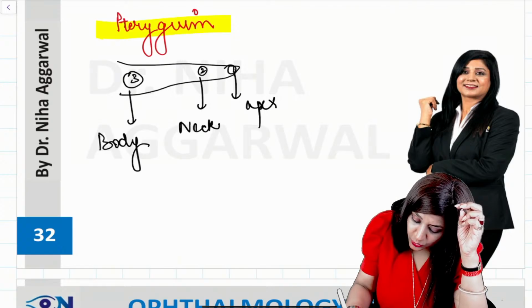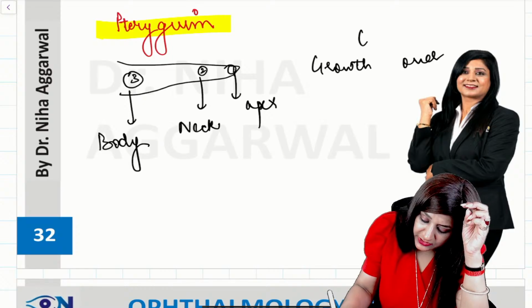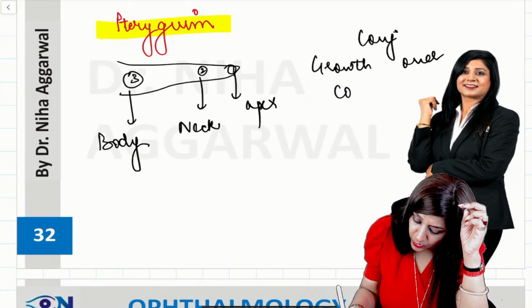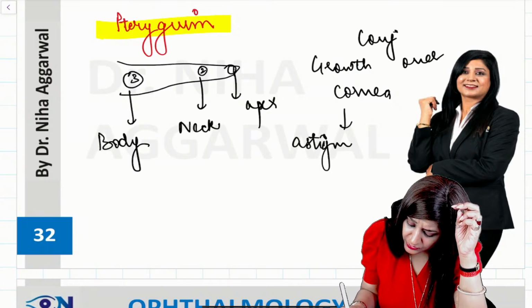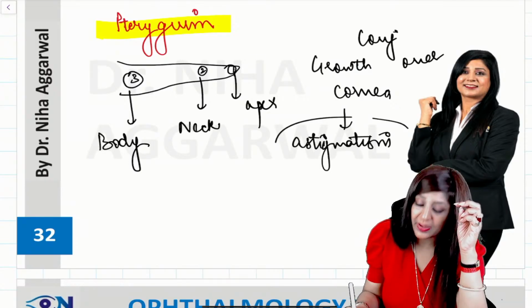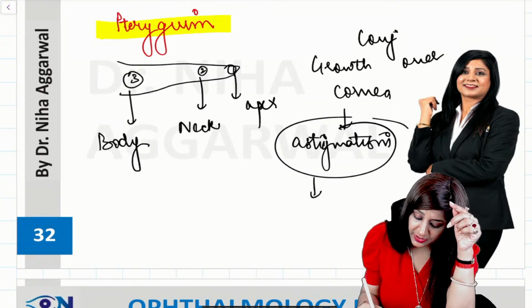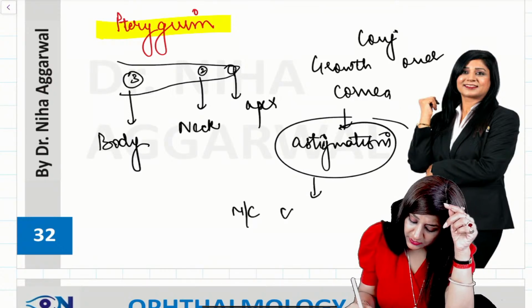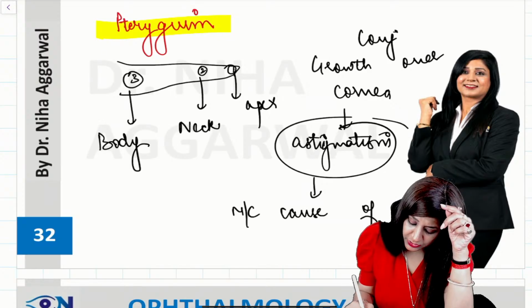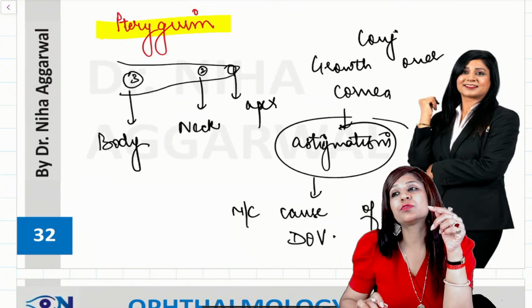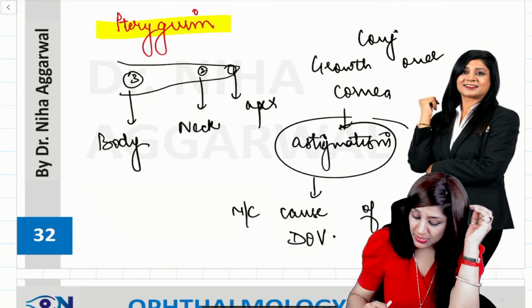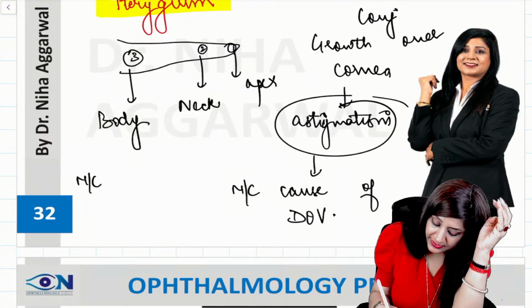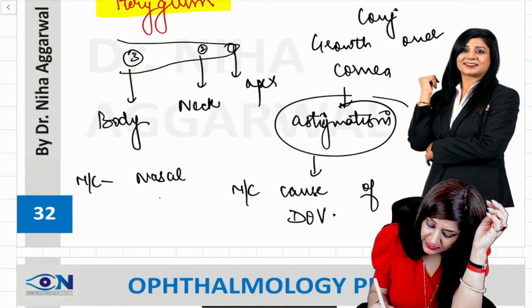So it is a growth basically over the cornea. It's a conjunctival growth over the cornea, and due to this growth we can have astigmatism. Basically this astigmatism will be the most common cause of the diminution of vision in the patients of pterygium. Also, it is more common on the nasal side.